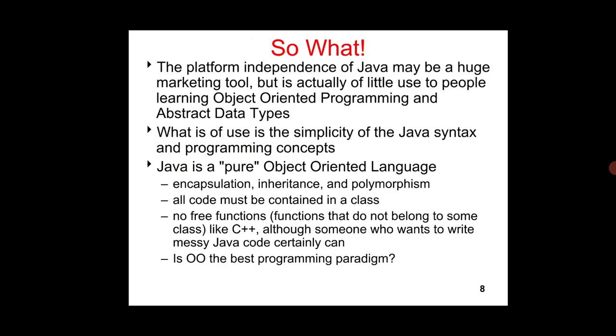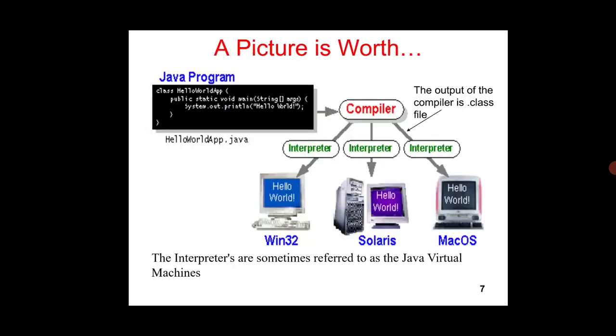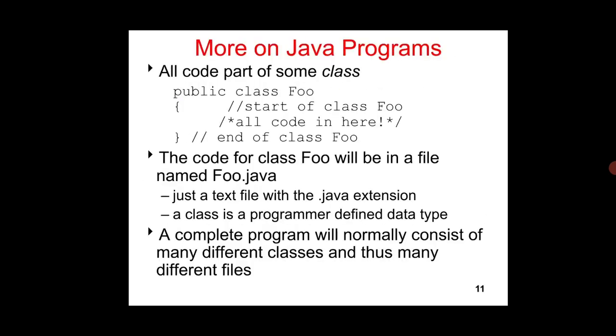Then public class HelloWorld. This is the example program we have already seen. Here we have created a public class. Foo is the class name. Start of class Foo, all code in here. The code for class Foo will be in a file named Foo.java, just a text file with the .java extension. A complete program will normally consist of many different classes, thus many different files.